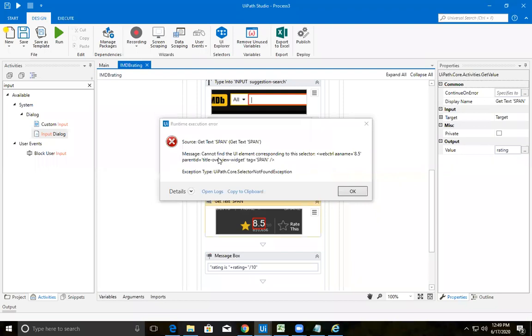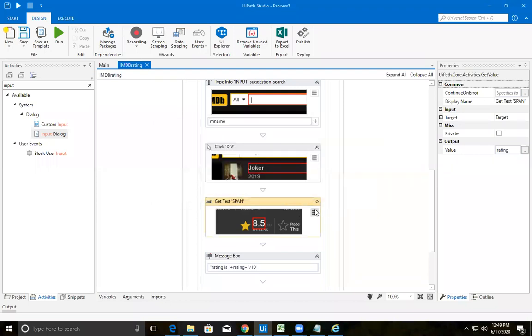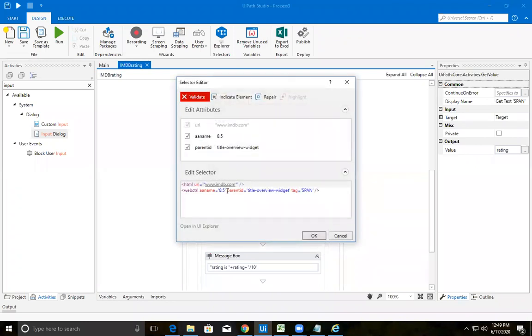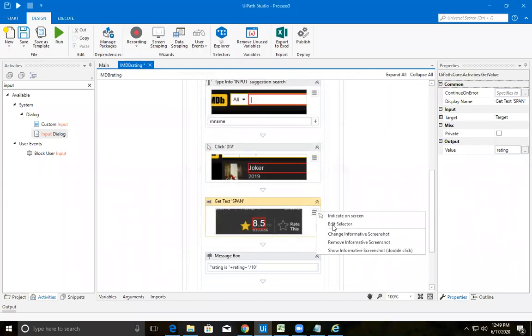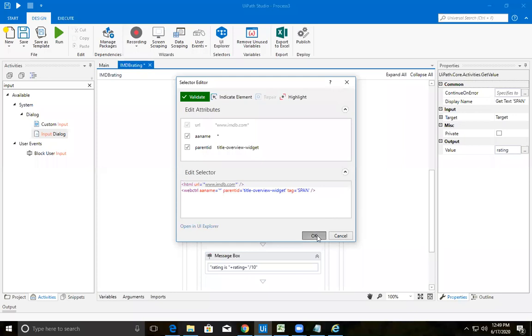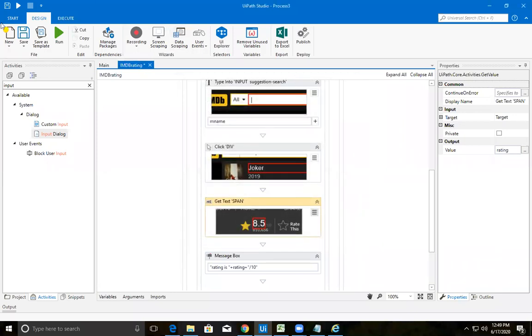Yes, it was asking that 8.5 is something there. So just edit your selector. We may have movies with a rating starting from 1.0 or 0 to 10.0. So let it be an asterisk here also. Let's check whether the asterisk is coming or not. Yes, it is. Let me save this, close my browser again, and run.